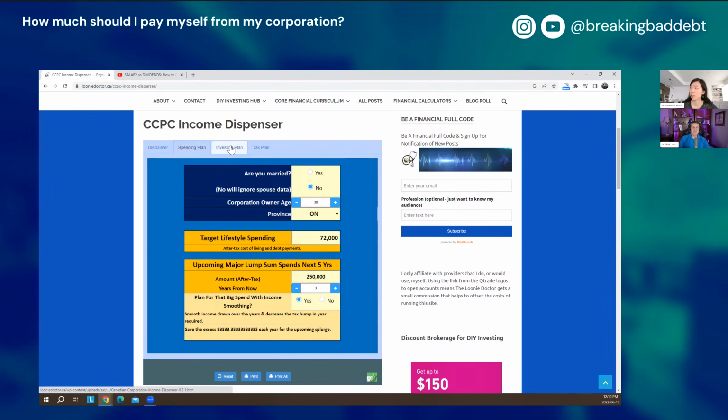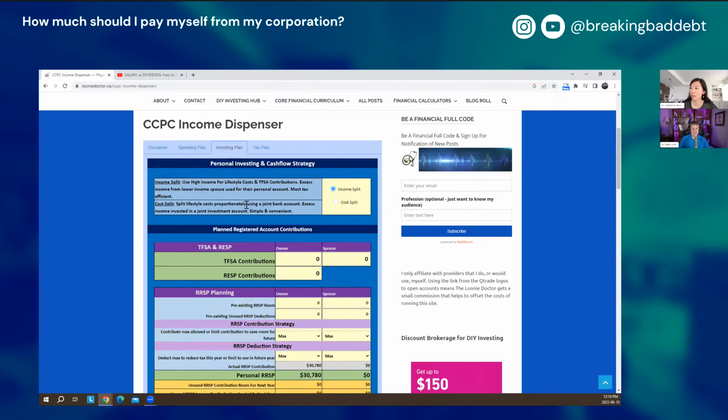Okay, so let's move on to the second tab, which is investing plan. Now, this comes with two categories. The first is income split. And you wrote here that this is for if I have a lower income spouse. And the second section you had is cost split, which is if we split our lifestyle costs kind of equally.